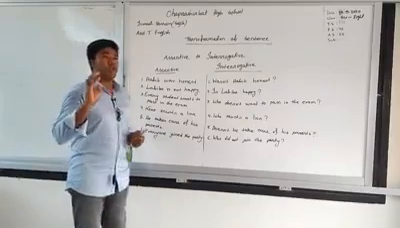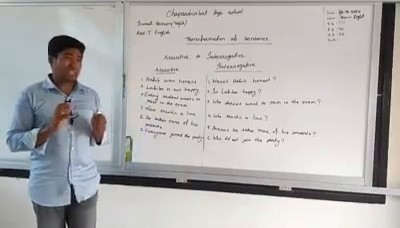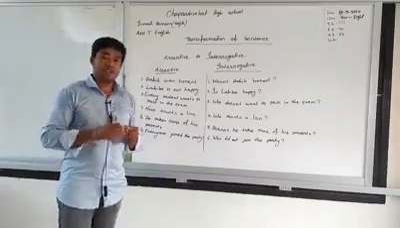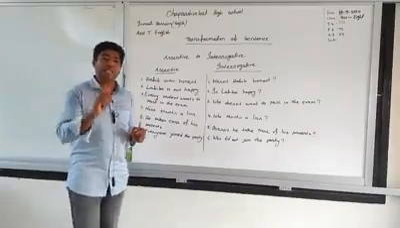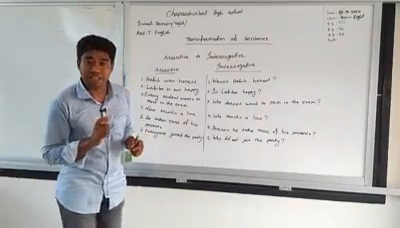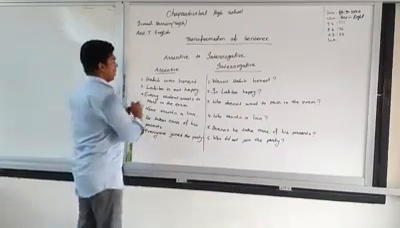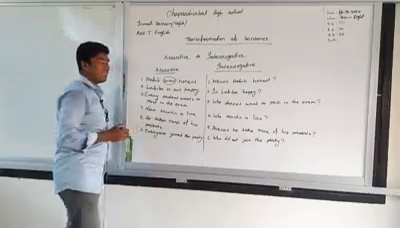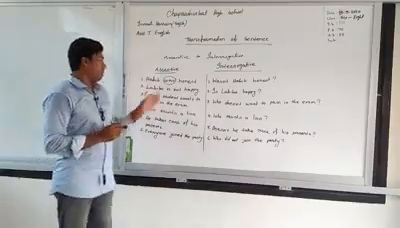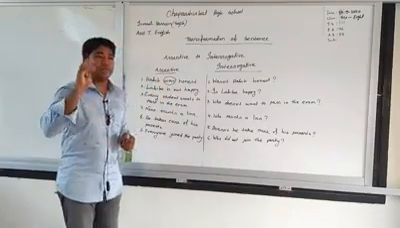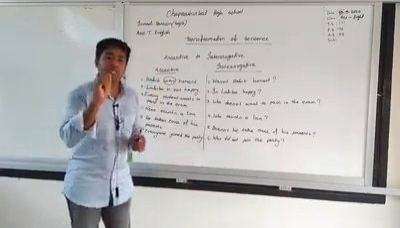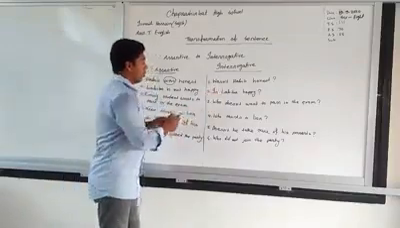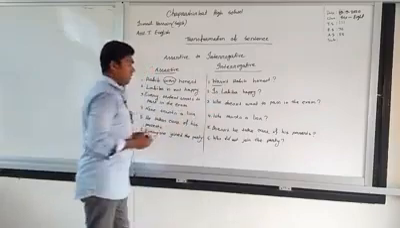Look, if we want to change any sentence from assertive to interrogative, first of all, we have to see if there is any auxiliary verb. Look, in the sentence Habib was honest, the was is an auxiliary verb. So if there is any auxiliary verb, our first step is to put the verb at the beginning of the sentence. That's why we use was.